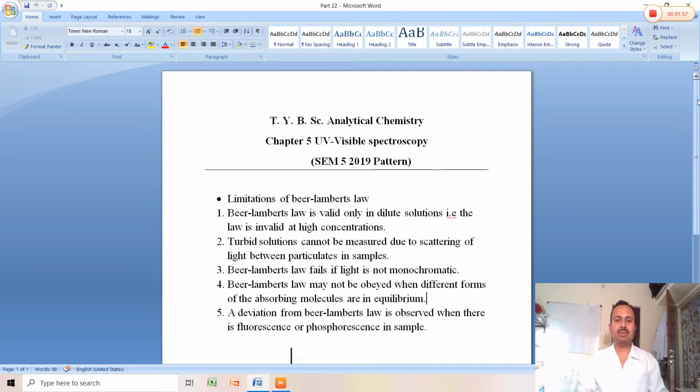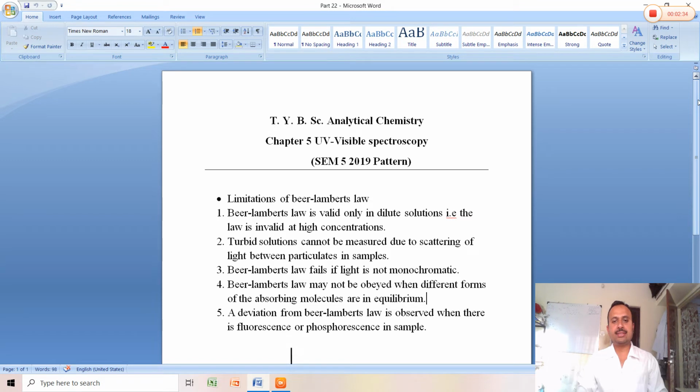When we subject a turbid solution to the colorimeter or spectrophotometer, the particulates present in the sample move in a zigzag direction, and therefore scattering of light takes place. This scattering interferes with the measurement of absorbance. Therefore turbid solutions cannot be measured.